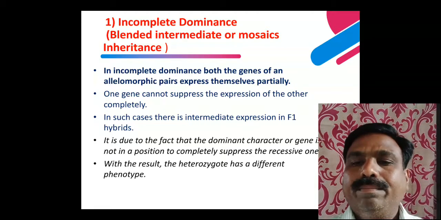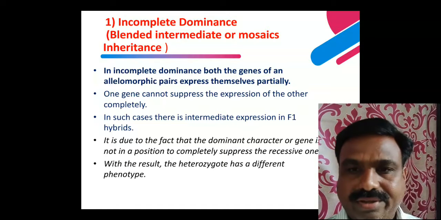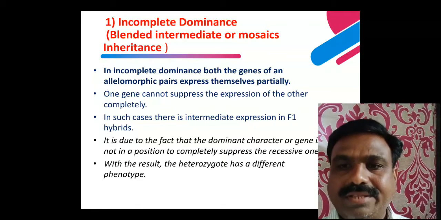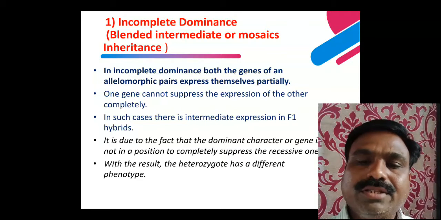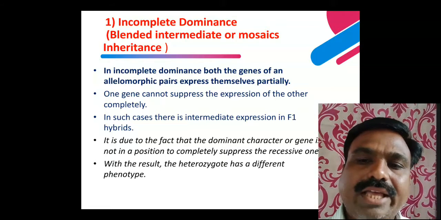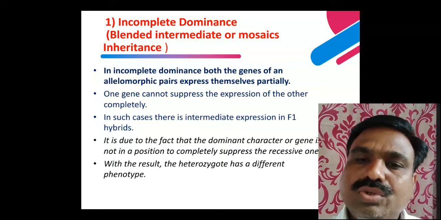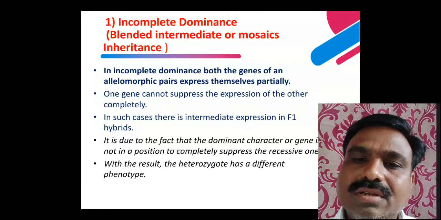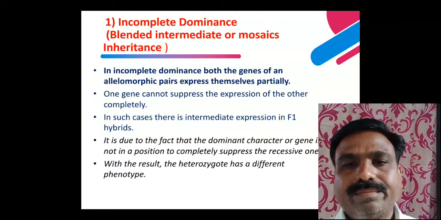In incomplete dominance, both genes of an allelomorphic pair express themselves partially. You have studied the Mendelian laws: law of dominance, law of segregation, law of independent assortment.